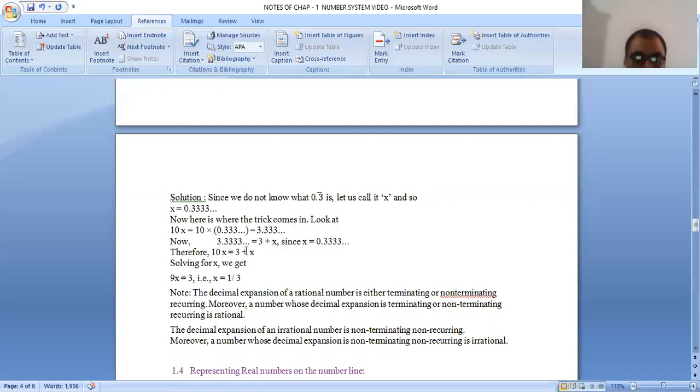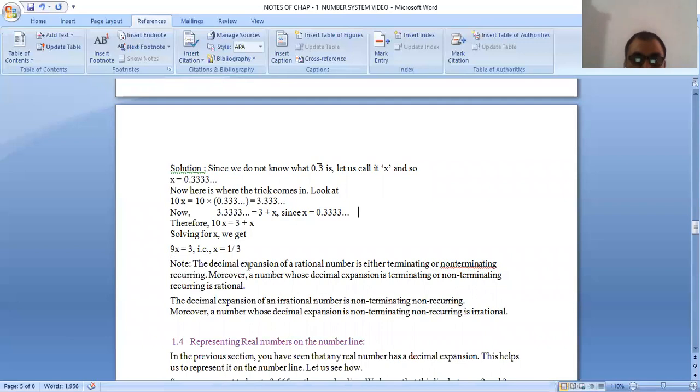Now 3.333... is equal to 3 plus x, since 0.333... is the x which I have supposed. Any doubt? So 10x is equal to 3 plus x. Solving for the value of x, we get 9x is equal to 3. Then x is equal to 1 by 3. Understood? If you have any doubt, you can ask.